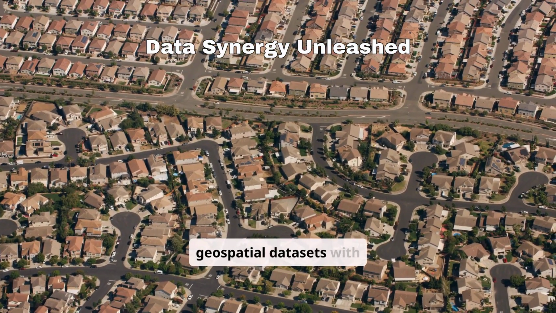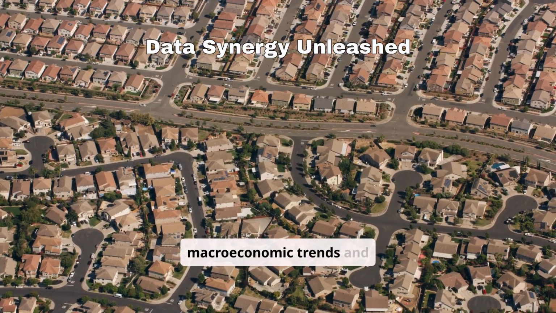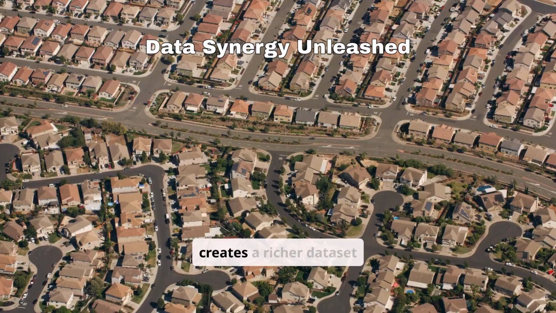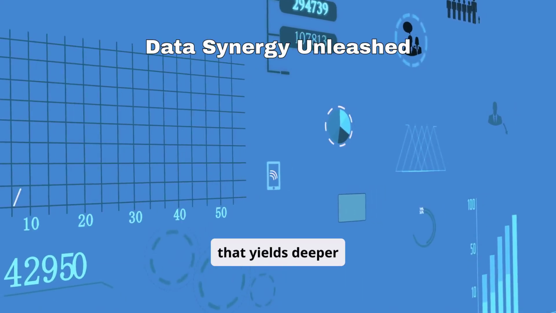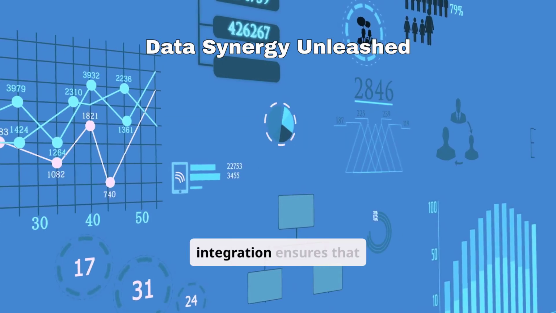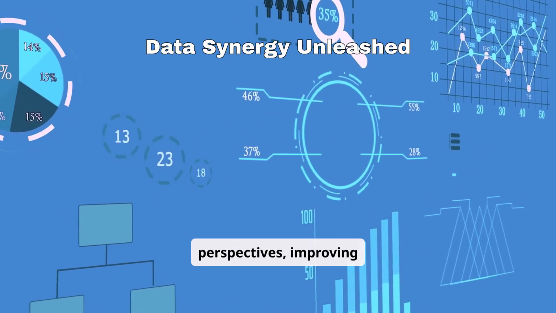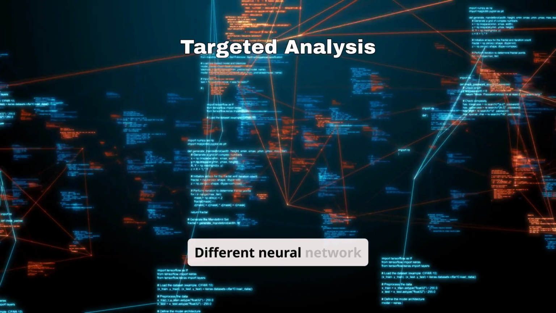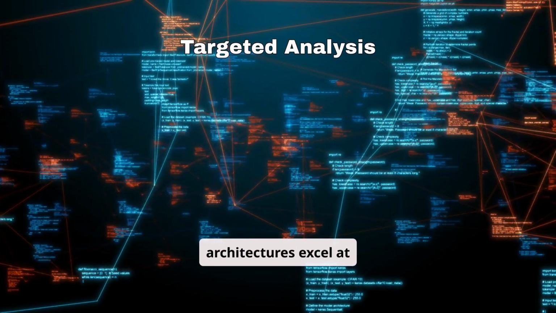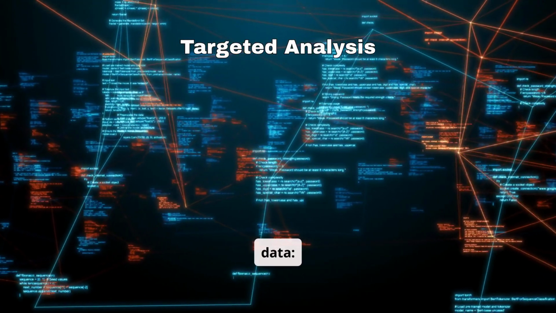Neural networks thrive on complexity. Merging geospatial datasets with macroeconomic trends and mortgage records creates a richer dataset that yields deeper insights. This integration ensures that predictions account for multiple perspectives, improving accuracy. Different neural network architectures excel at analyzing specific types of data.